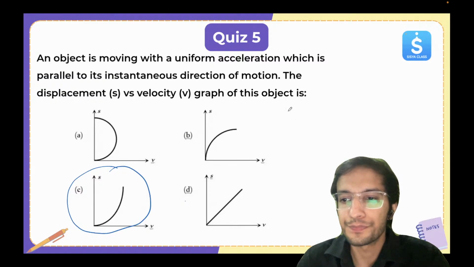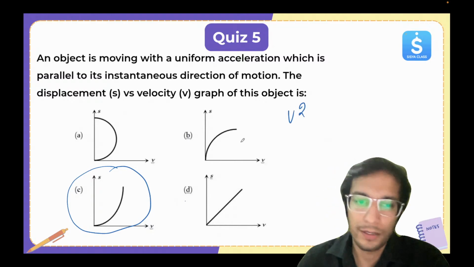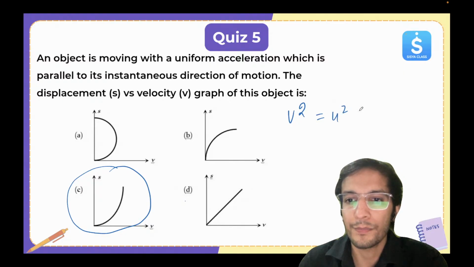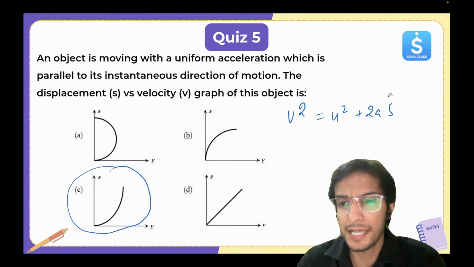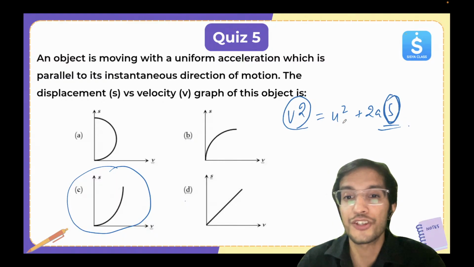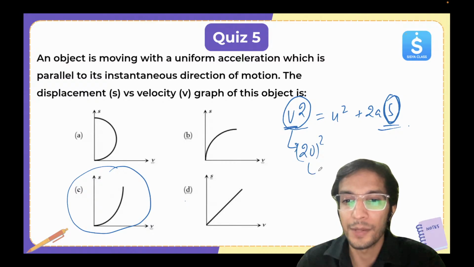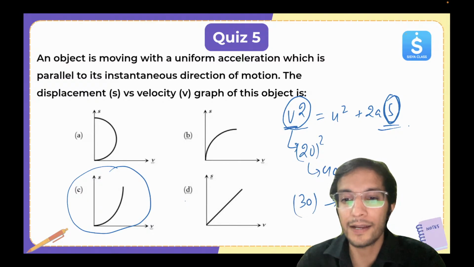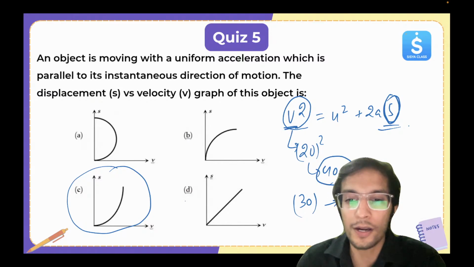We have this equation where v square is equal to u square plus 2as. In this case you can see the relation here. How will the s change? If you plug in the value and make it double, let's say 20, it becomes 400. If I make it 30, it becomes 900. So clearly it's not linear.